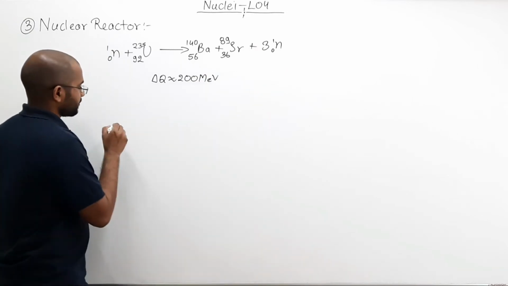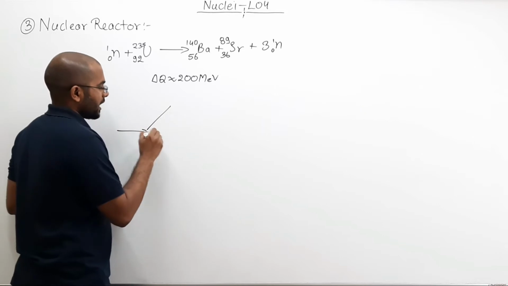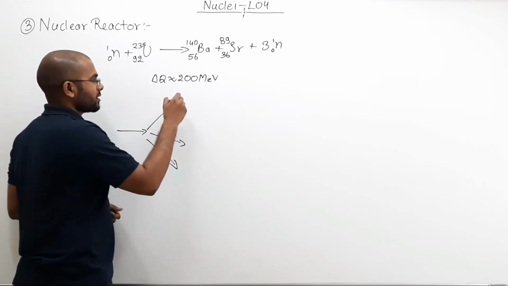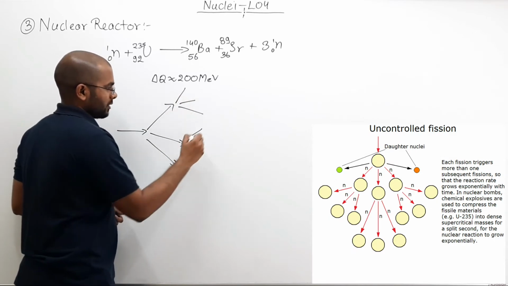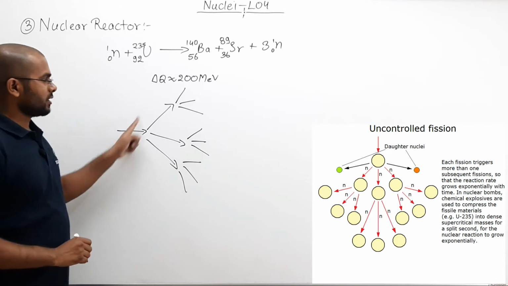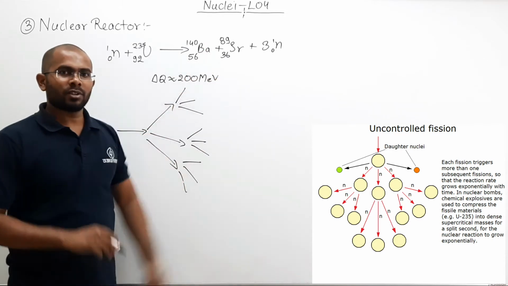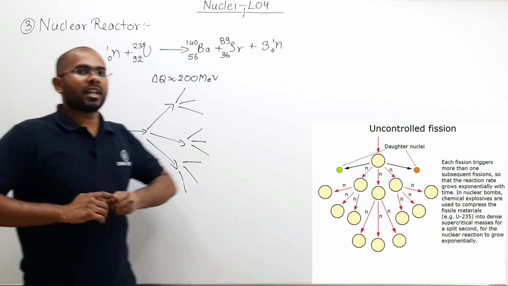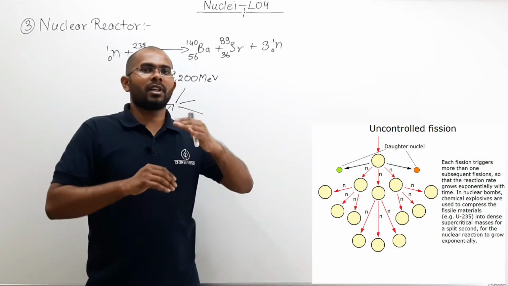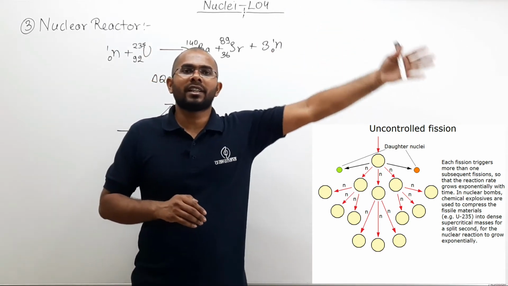So what will happen? Here I took one reaction. That reaction will lead to 3 more reactions. These 3 will lead to 3 more each, 9 more. So 1, 3, 9 and again 3. That way your reaction is increasing. 1 will lead to 3, 3 will lead to 9 and so on, it will keep on increasing.